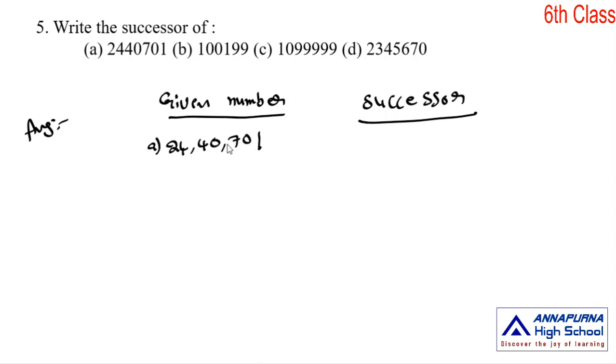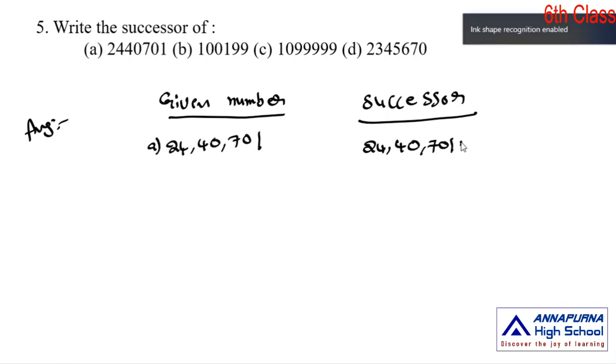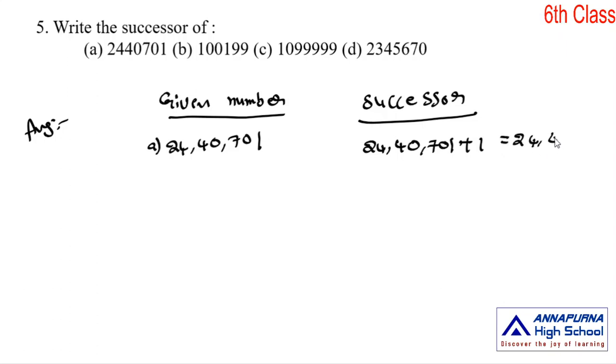What is the successor of this number? When we add 1 to this number, we get the next number, that is called the successor. We add 1 to 24 lakh 40,701, that is equal to 24 lakh 40,702.